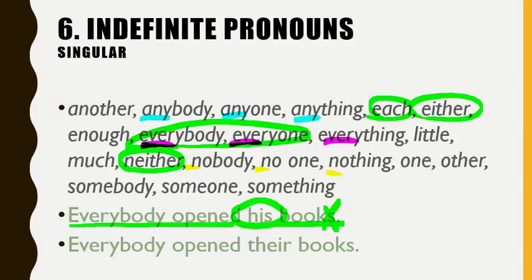So we have to use the singular form of the pronoun. When we're talking, we would say everybody opened their books, and this is perfectly fine. It's understandable, no confusion, no worries about gender issues. So that's fine when talking, but not when it comes to writing.